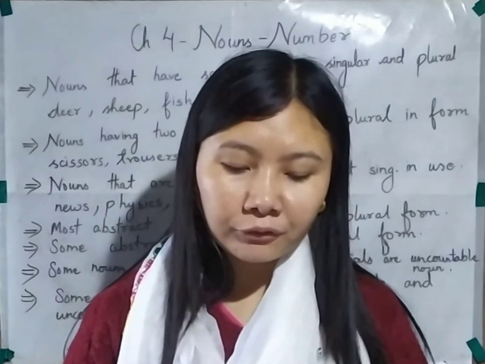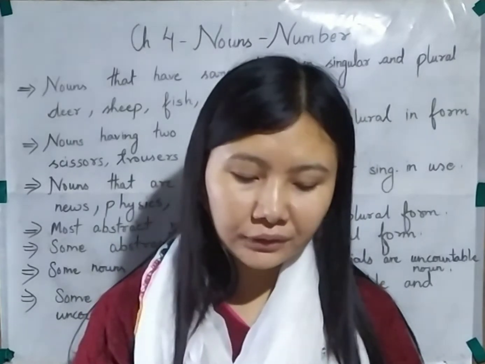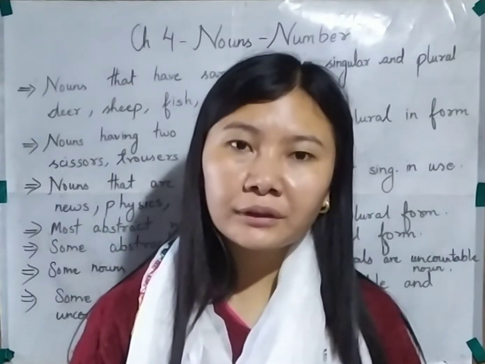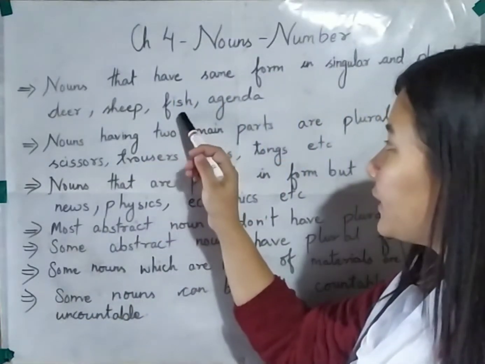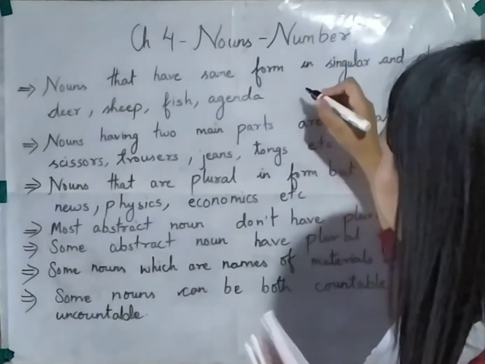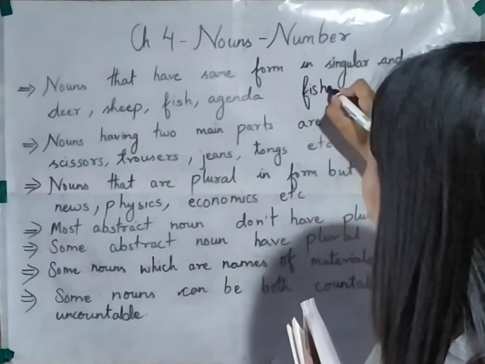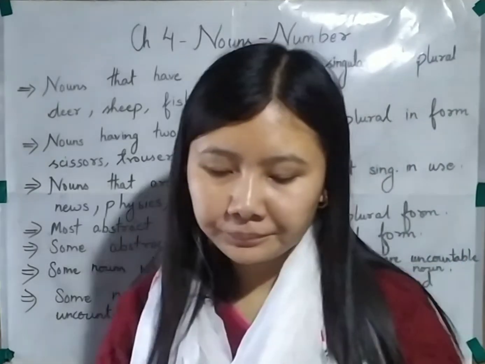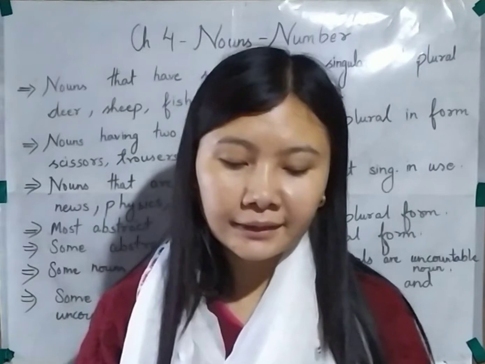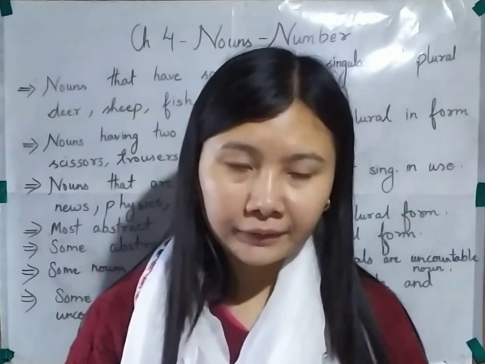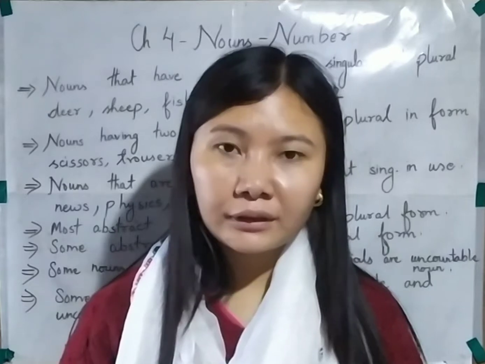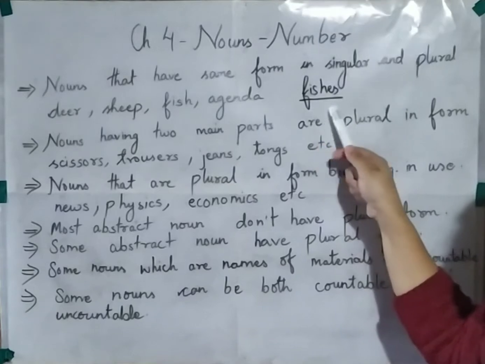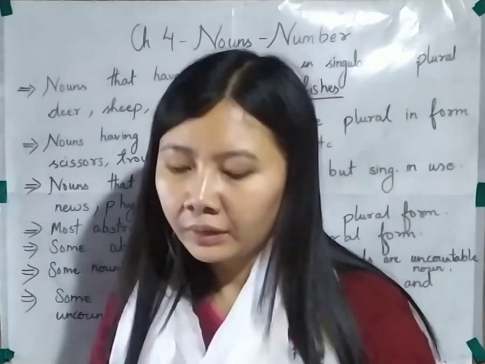Note, sometimes the word fishes is also used. You might come across the word fishes also, and over here you need to keep in mind that the singular fish suggests a single variety of fish. The word fish suggests a single variety of fish. But if we find the word fishes written, then we need to remember that the noun fishes suggests different varieties of fish. So now let's read further. The plural fishes suggests different varieties. This is what you need to keep in mind. If the word fish is being used, then we are talking about a single variety of fish. And if there is the word fishes, then you need to remember that fishes refers to different varieties of fish. So now let's read further.